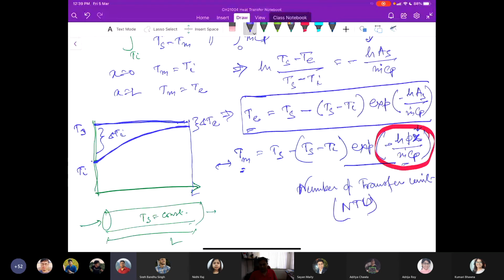That is why the arithmetic average of these two temperature differences would not give you an accurate mean temperature, because this profile is not linear.